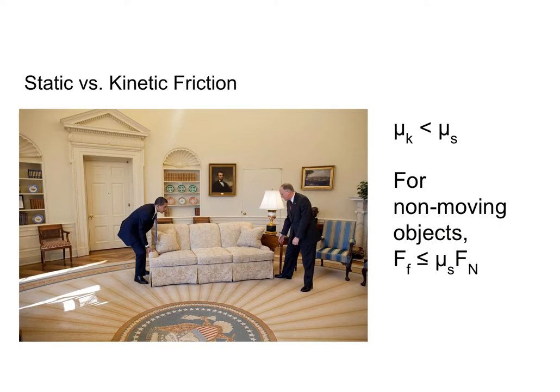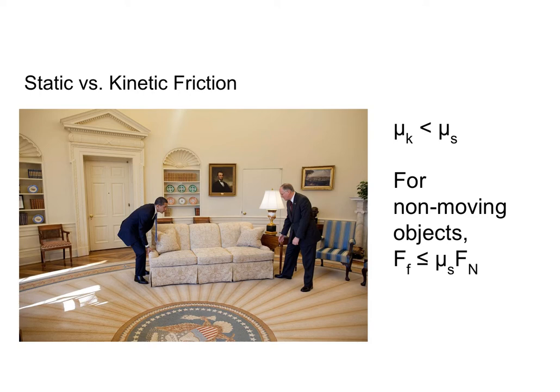The last thing I want to do before I start solving problems with you guys is to talk about static versus kinetic friction. So as I mentioned previously, friction can make it hard to start an object moving, and then it also forces us to continue pushing an object in order to have it keep moving. So it's the reason objects don't move on their own.